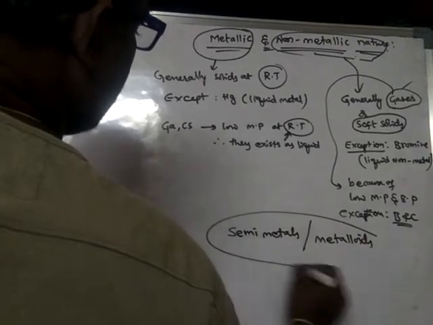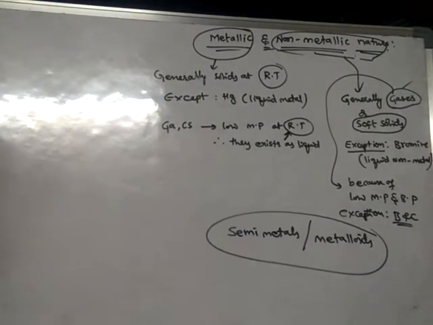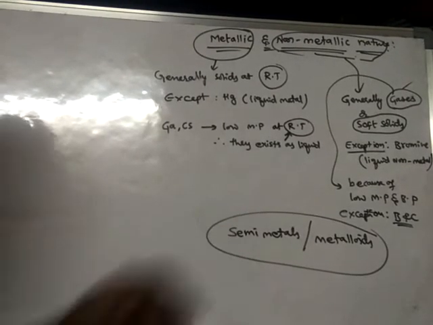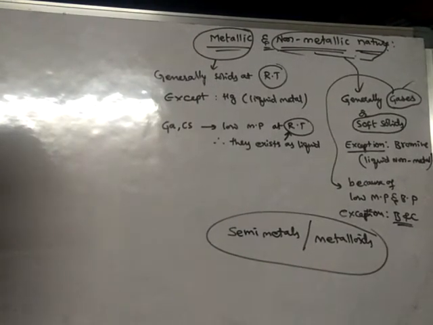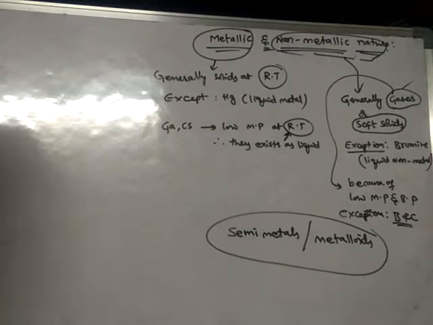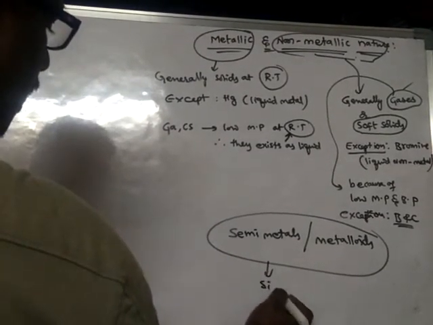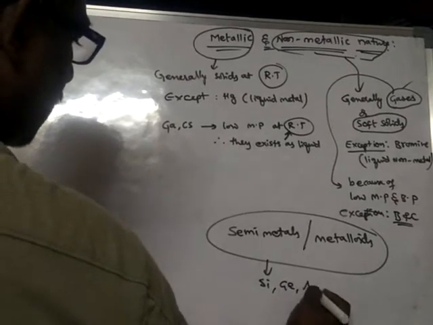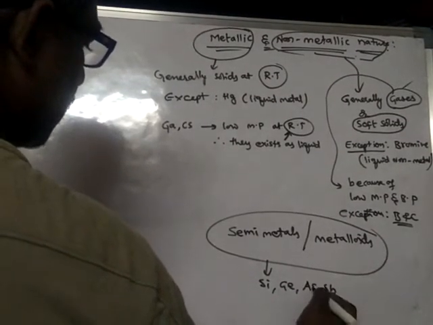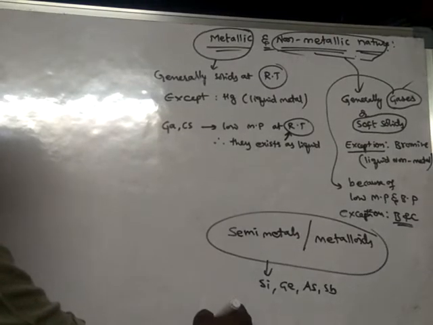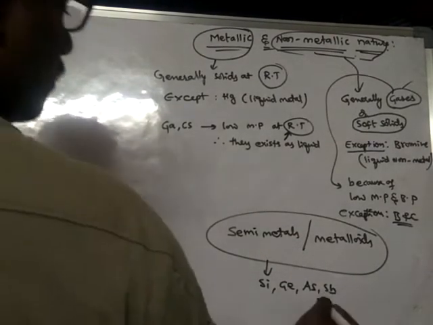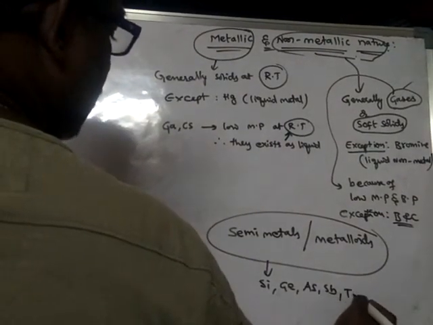Metalloids. What are semi-metals or metalloids? They are the elements which possess both metallic and non-metallic nature. Example: silicon, germanium, arsenic, antimony, tellurium, etc.